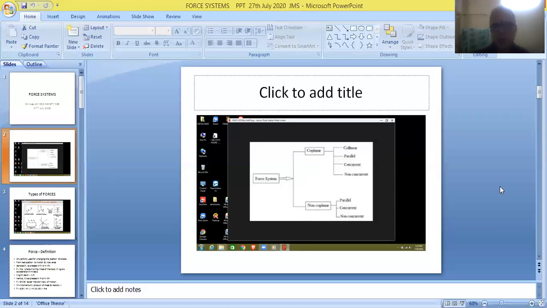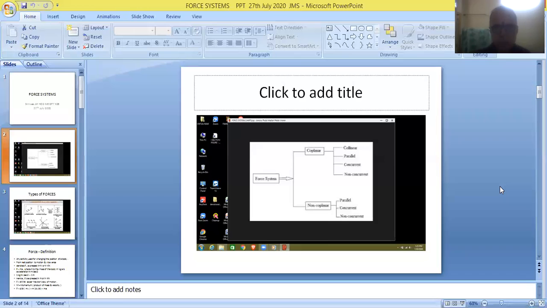So friends, this is the basic difference between coplanar forces and non-coplanar forces. All the forces lying in the same plane are coplanar, and if different forces are lying in different planes, they are non-coplanar forces.